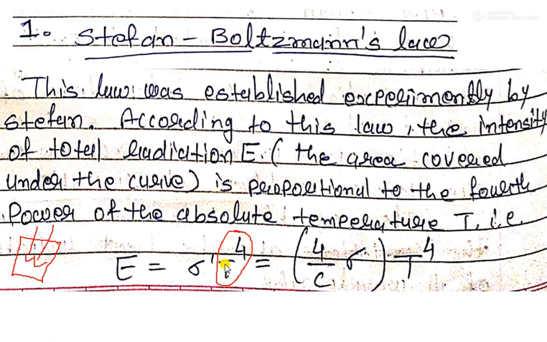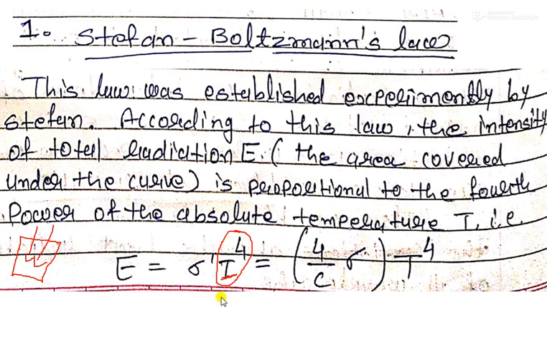According to the law, the intensity of the radiation, that means E, is always proportional to the 4th power of the absolute temperature T.